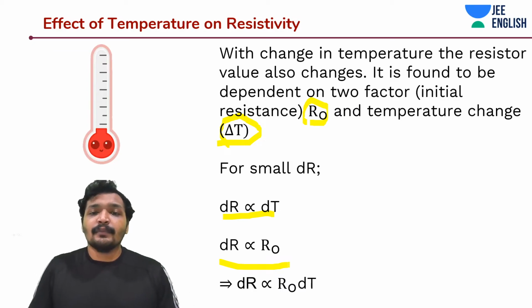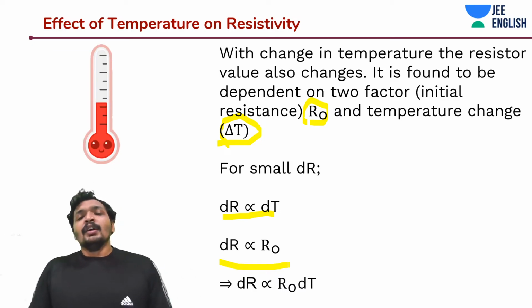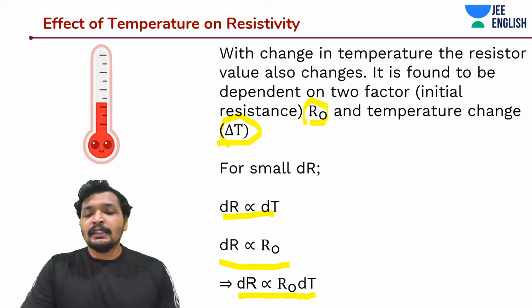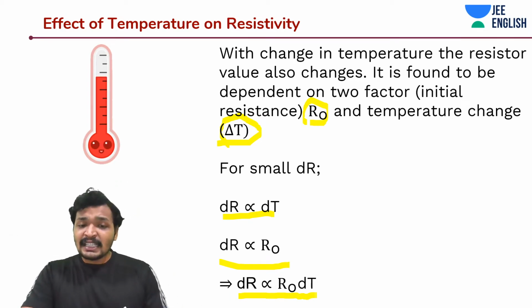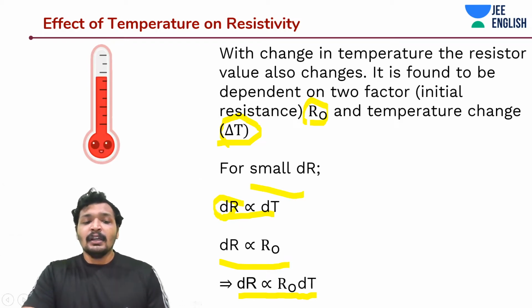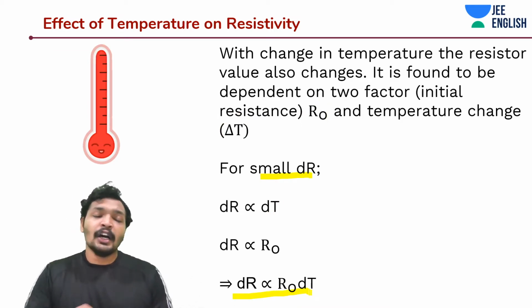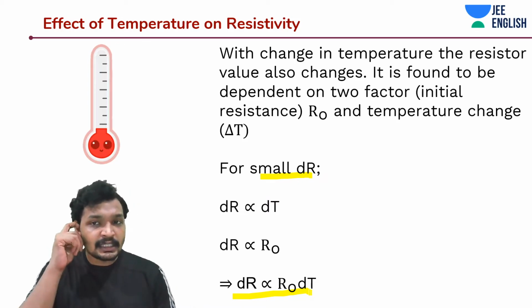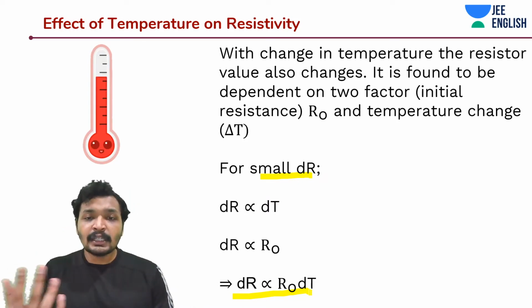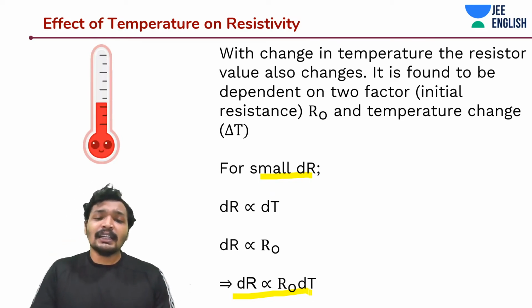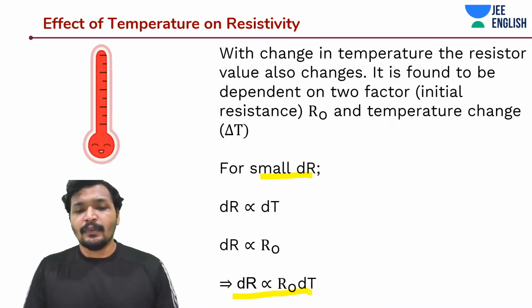So that being said, I can write this in the form of a proportionality equation, where dR is the change in resistance. For small dR, the change in resistance is proportional to R0 dT, where R0 is the initial resistance before the heating or before the increase in temperature, and dT is that temperature change or increase in temperature. Okay.